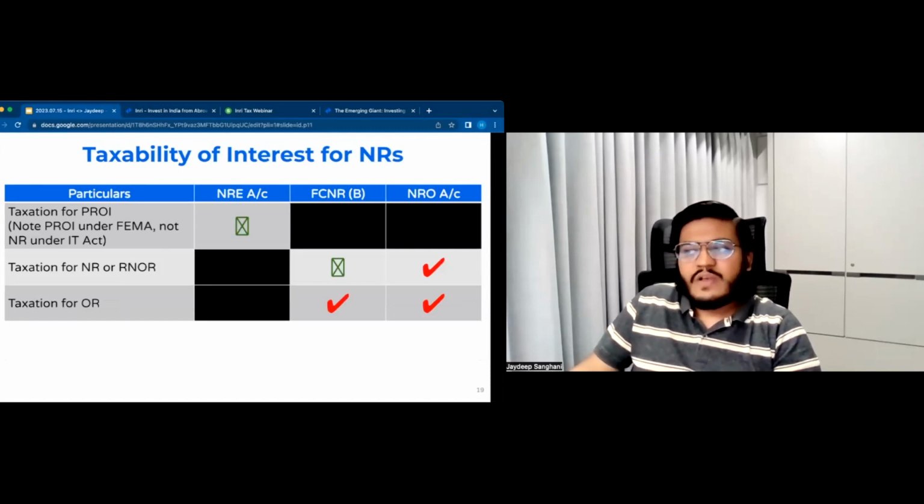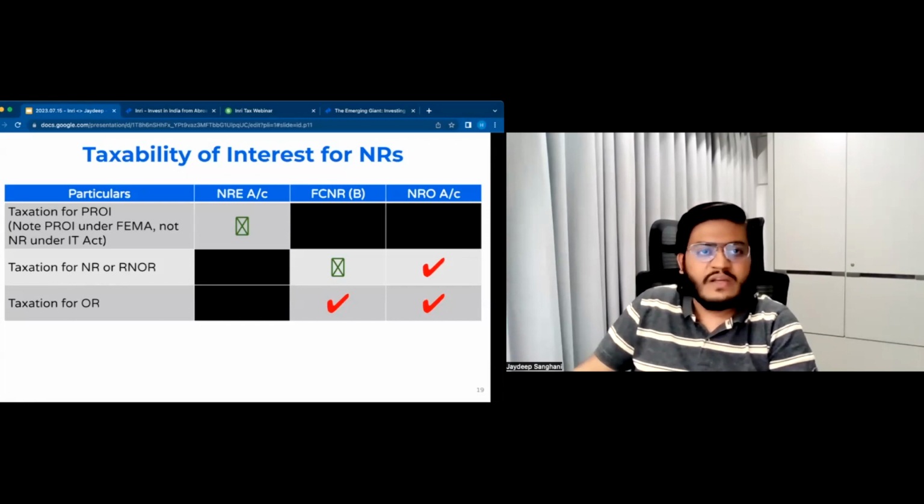So let's look at taxation of the interest for the non-residents. As you see here, NRE account has a specific provision that is linked to FEMA. So if you are a person resident outside India, that is a non-resident under FEMA, then your NRE interest income is not taxed in India. However, if you become a resident under FEMA, then your NRE interest income is taxable in India.